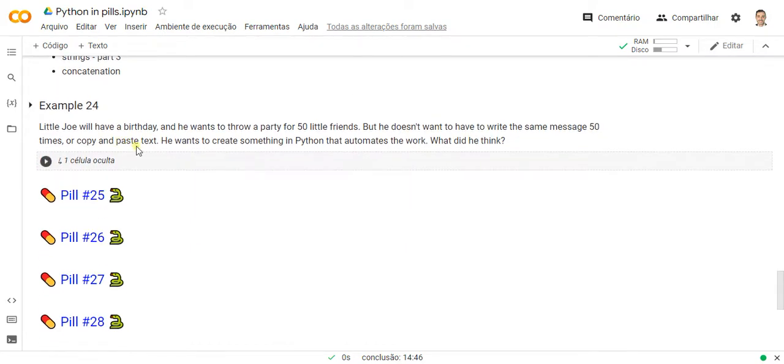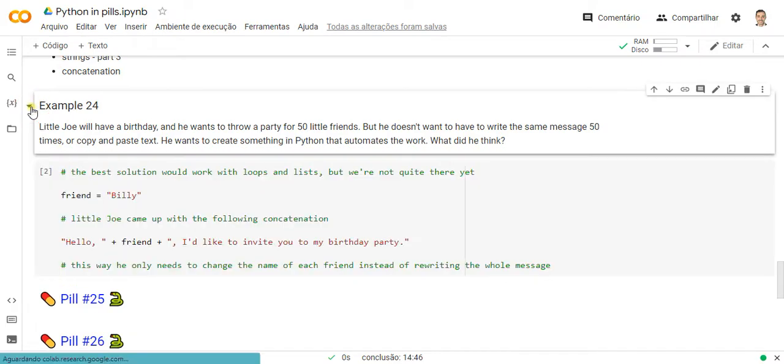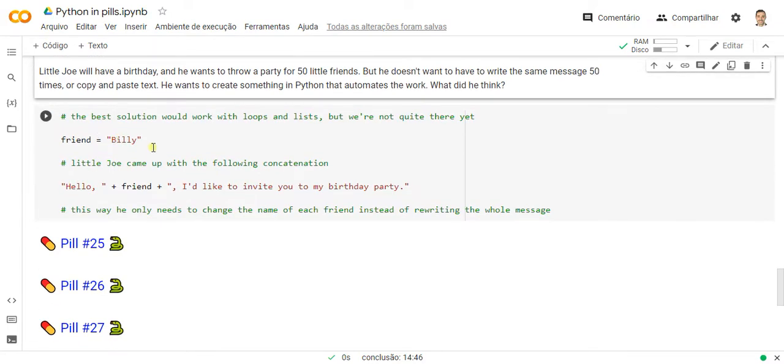Little Joe will have a birthday and he wants to throw a party for 50 little friends, but he doesn't want to have to write the same message 50 times or copy and paste text. He wants to create something in Python that automates the work. What did he think? Of course, the best solution would work with loops and lists, but we're not quite there yet.